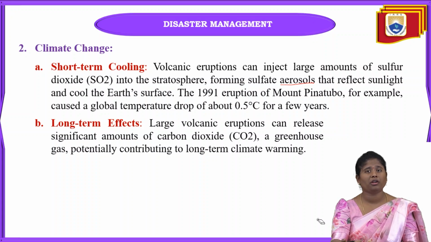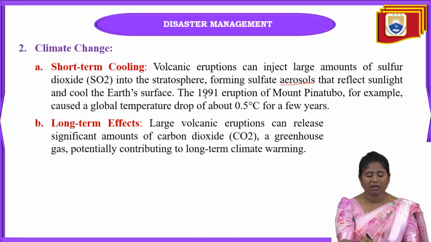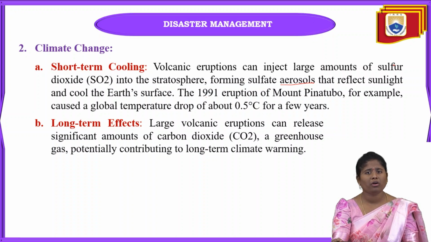Because of this short-term cooling, an example is Mount Pinatubo, the volcanic eruption in 1991. Globally, the temperature dropped about 0.5 degrees Celsius for a few years. Because of volcanic eruptions, many chemicals are released, some with positive effects and some with negative effects. But mainly because of this short-term cooling, there will be a drastic change in the climate.